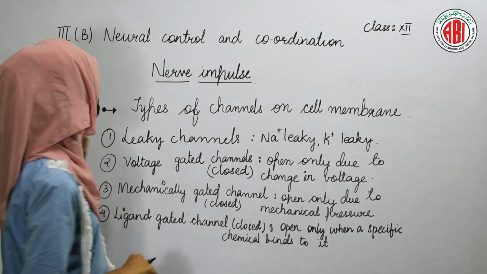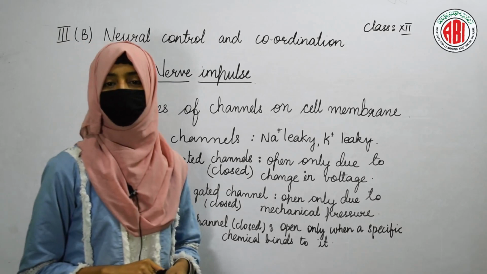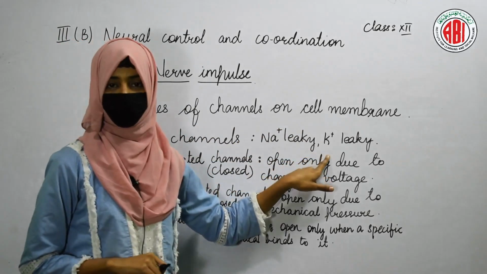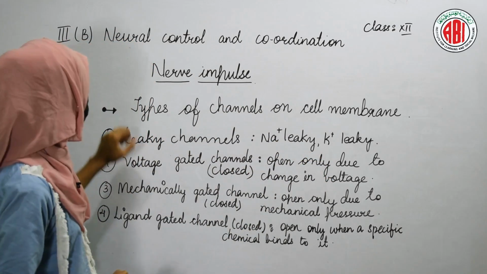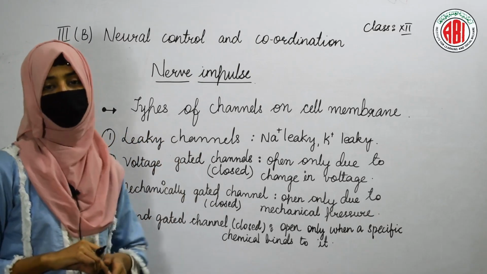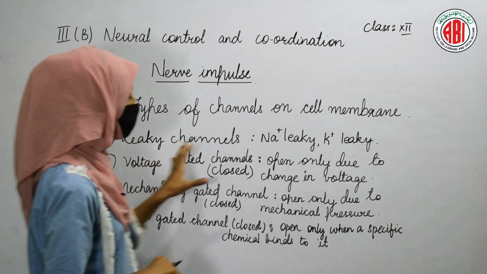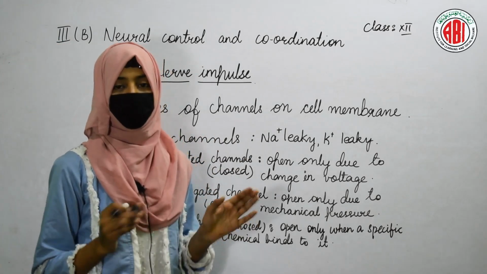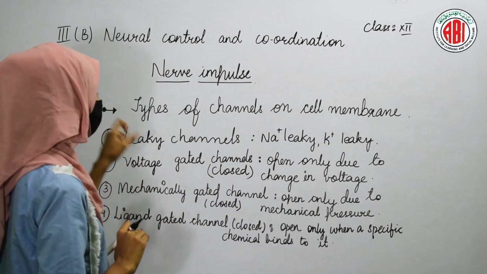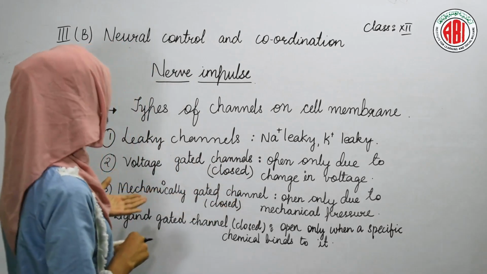Now let us see what they do. Leaky channels are the channels that leak different ions, that stimulate the leakage of sodium as well as potassium ions out of the cell. This is about the leaky channels. The next one is voltage gated channels. Voltage gated channels are closed and they open only due to a change in the voltage. Whenever a change occurs in the voltage, these voltage gated channels open and the ions present inside the cell can move out of the cell.